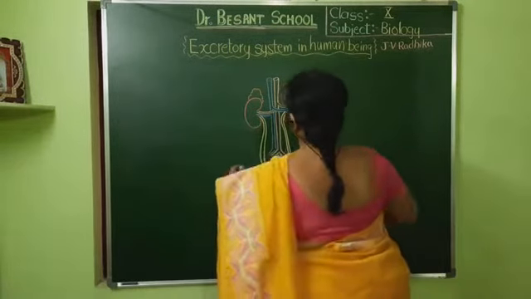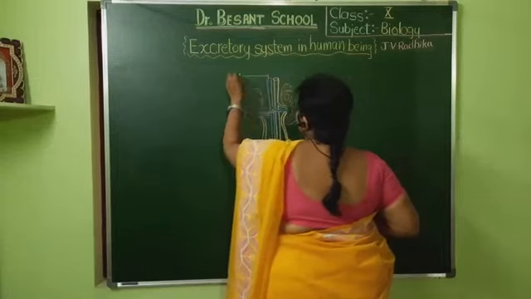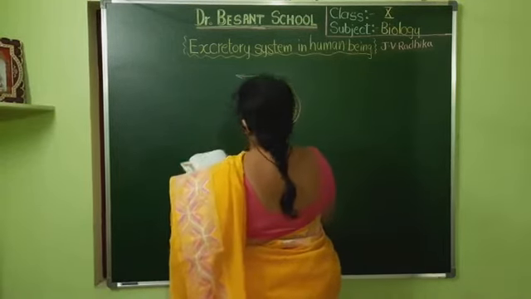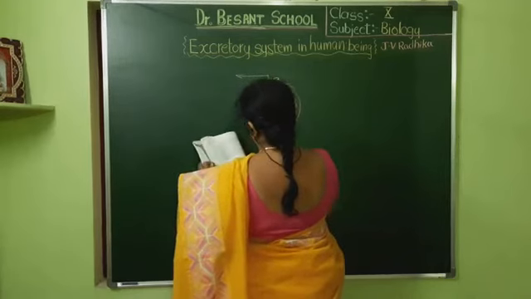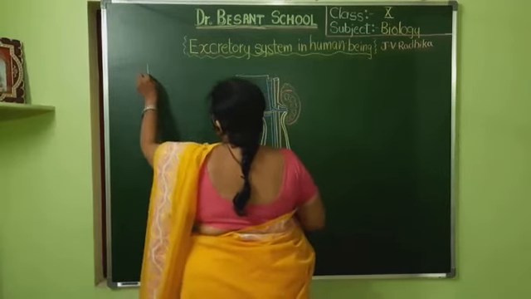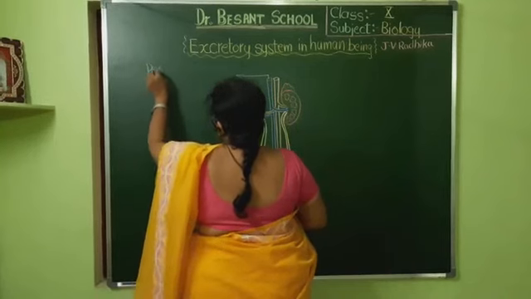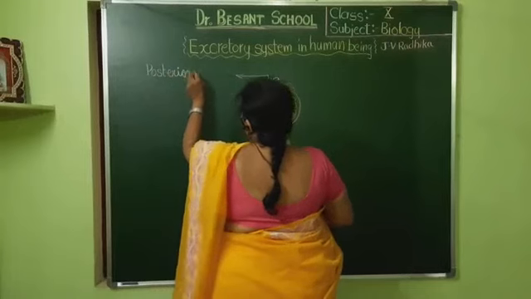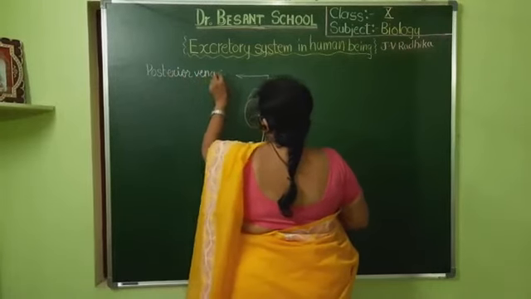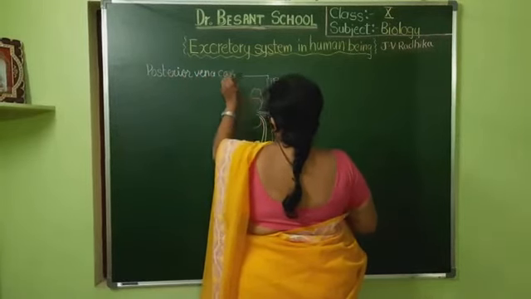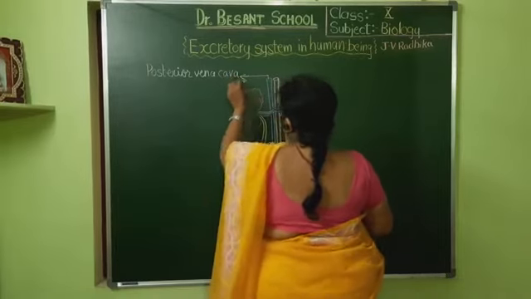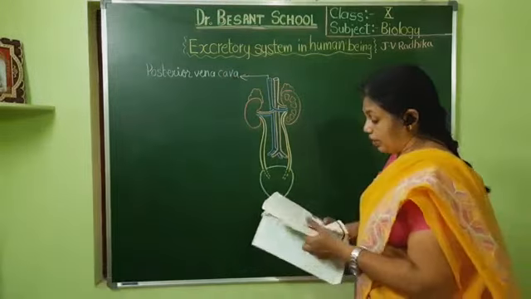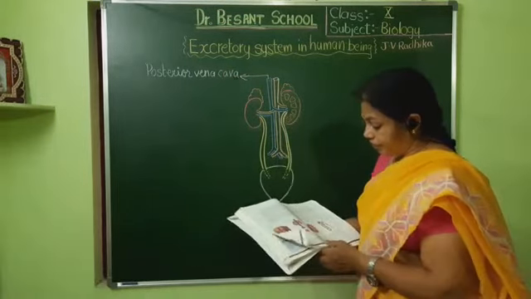Have you all started drawing? So this one is what? It is represented as posterior vena cava, or a part of the inferior vena cava or posterior vena cava. Vena cava means we already have studied in 3rd chapter. Do you remember or not? Inferior vena cava and superior vena cava. They are the biggest veins.